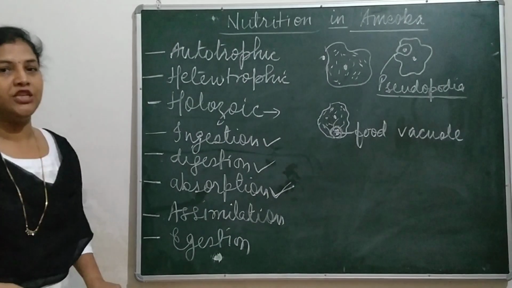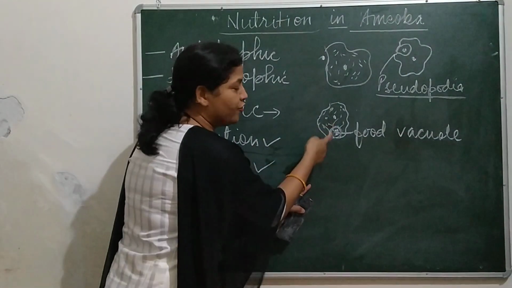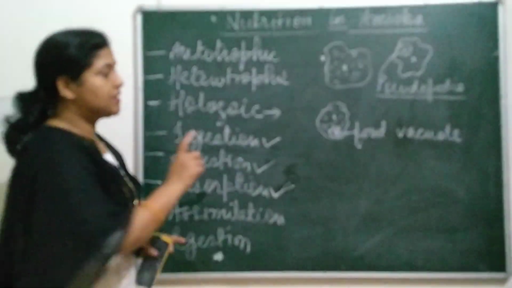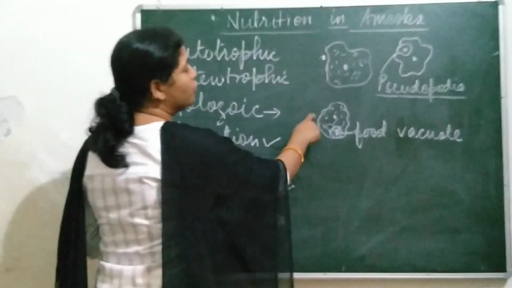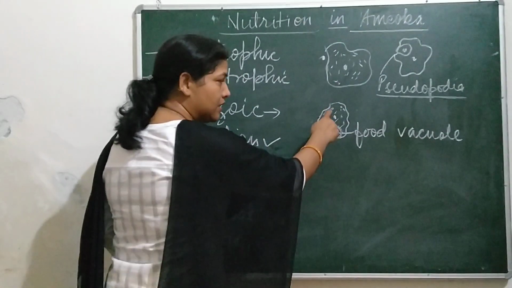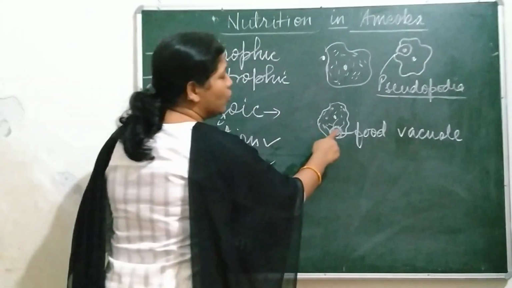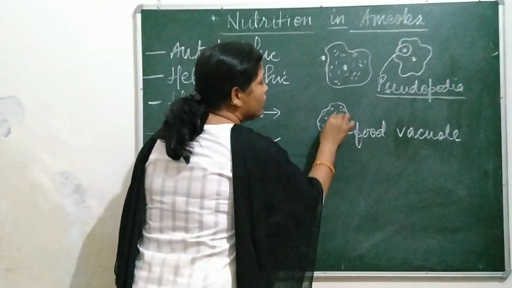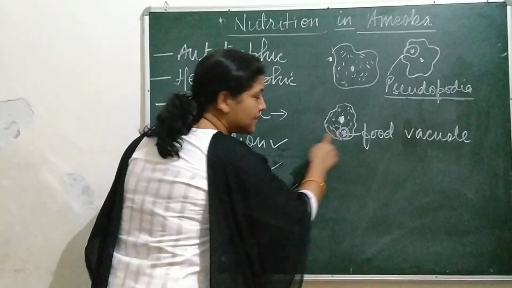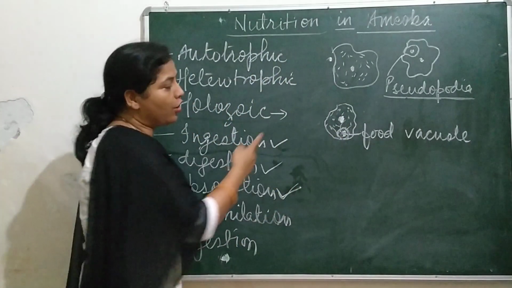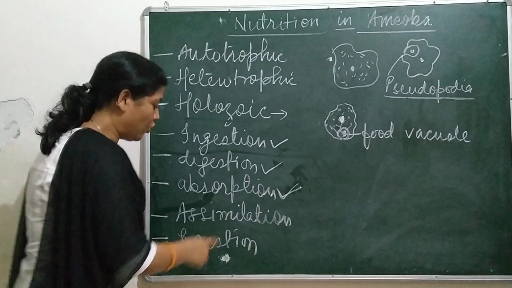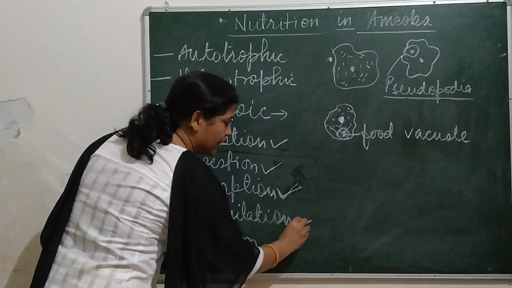Now assimilation and egestion. When this digested food goes to the cytoplasm, the cytoplasm distributes it to the different parts of amoeba, like the cell membrane. Some parts get mixed in the cytoplasm, some go to the food vacuole, some go to the nucleus, so that they can utilize this nutrition for their functioning and for the maintenance of structure and function. So we have done assimilation.